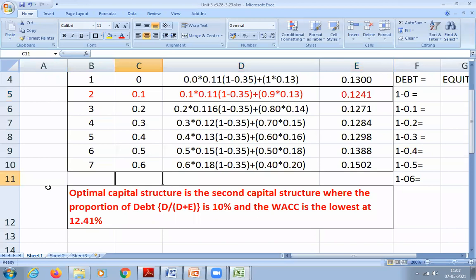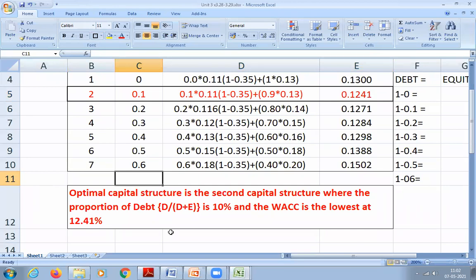The optimal capital structure is the second capital structure where the proportion of debt is 10% and the WACC is the lowest at 12.41%. Did you write? Yes, sir. Did you understand?